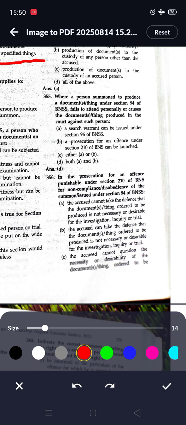Section 330, question number 355: where a person summoned to produce a document or thing under section 94 BNSS fails to attend personally or cause the document or thing to be produced in the court, what action can be taken against such person? A search warrant can be issued under section 96 of BNSS. A prosecution for an offence under section 210 of BNSS can be launched. So here option D is correct, as A and B both are correct.